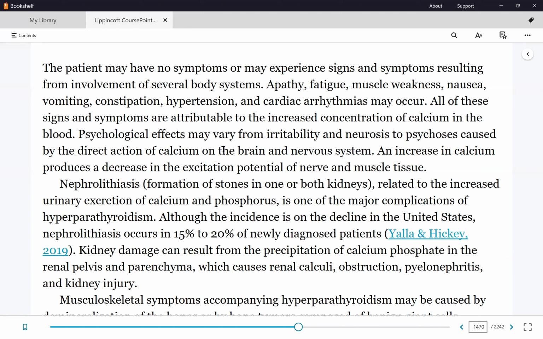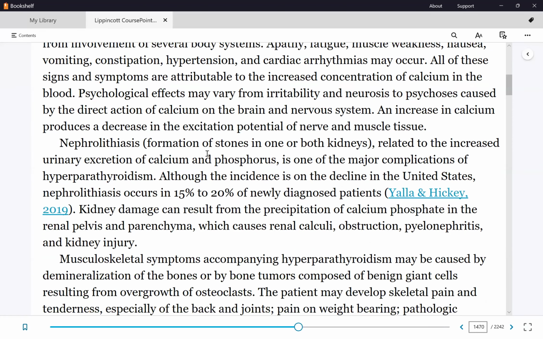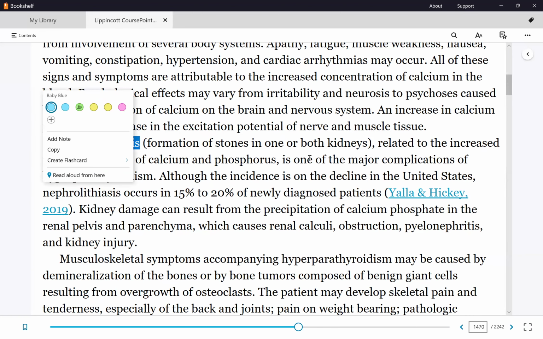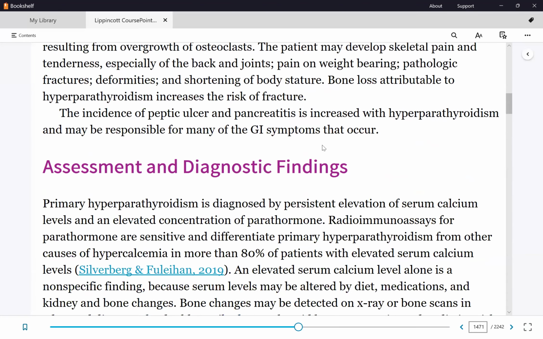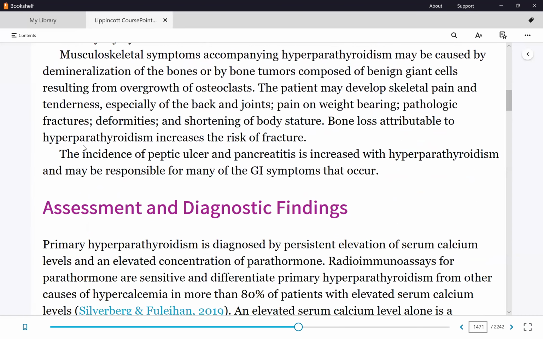So therefore, if calcium is broken down from the bone to increase serum calcium levels, what happens to the integrity of the bone? The teeth. Okay, so that's one of the consequences here. And with high serum calcium levels in the blood, then there will be risk of stones in the kidneys, or in the ureters, or in the bladder. And other consequences include peptic ulcer disease as well as pancreatitis.